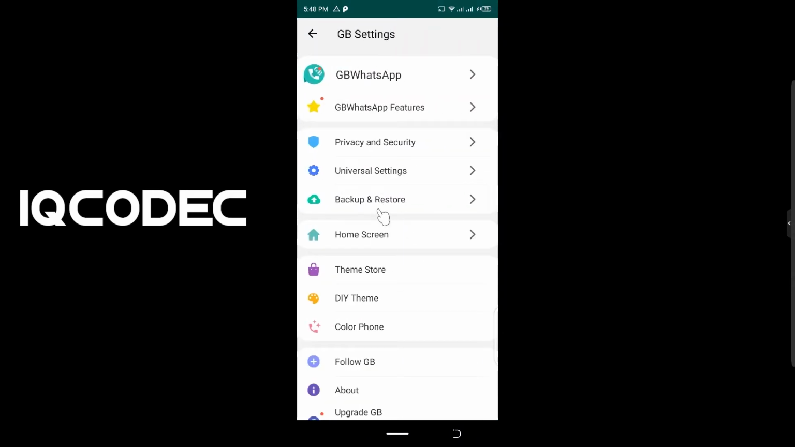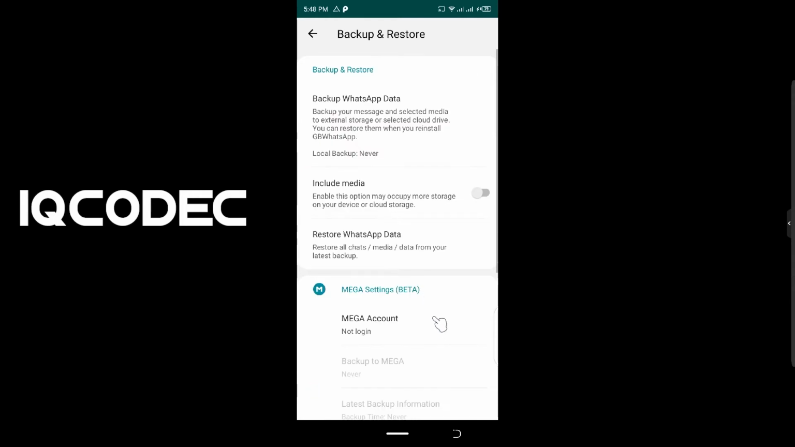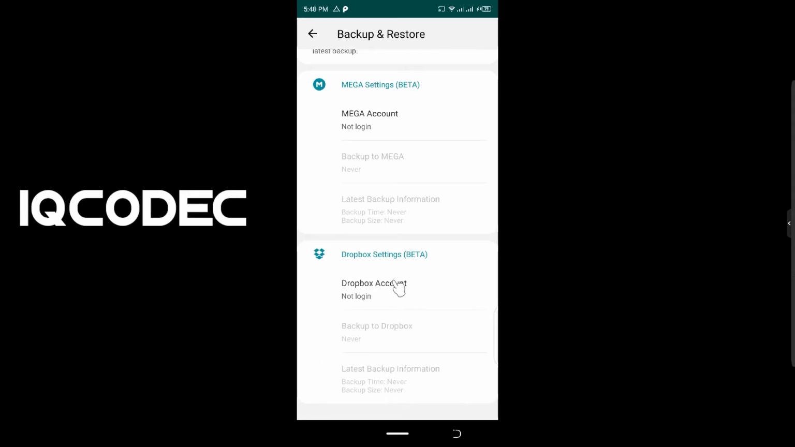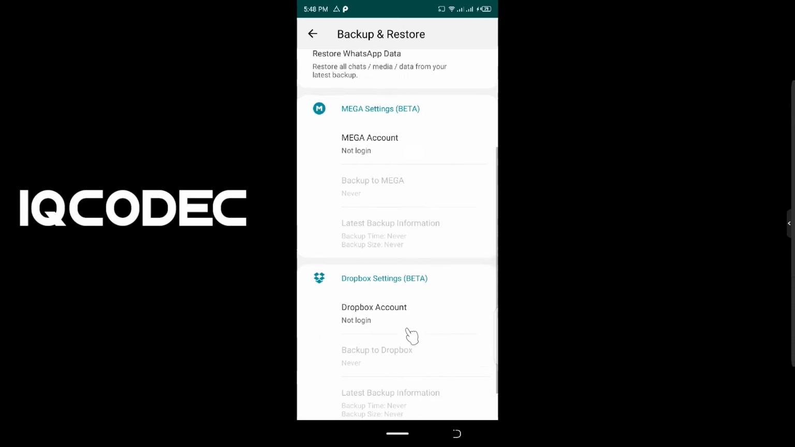Moving into GB settings, you go to backup and restore, and you're going to see the two new features we're talking about. We have Mega and we have Dropbox, which are in the beta phase, so they're still under development, but they are working at a certain level. So I'm going to try them out now.